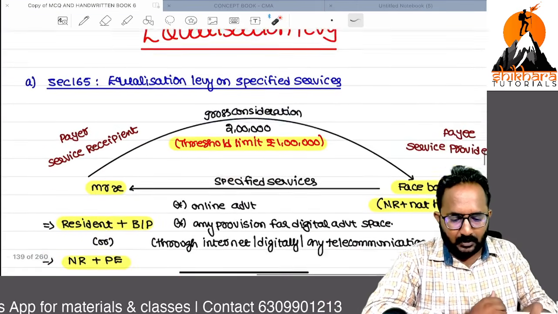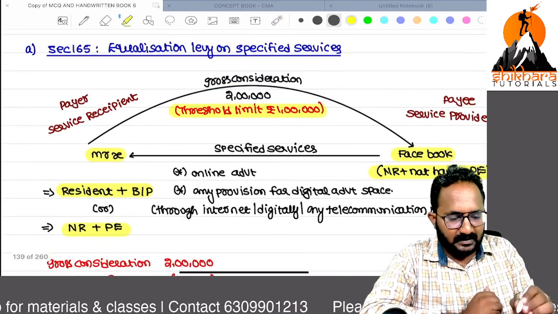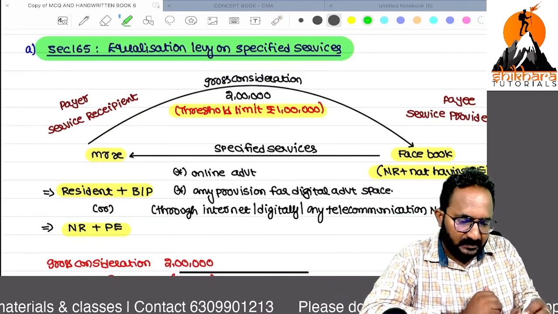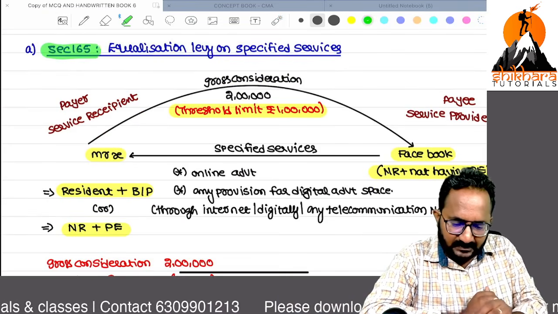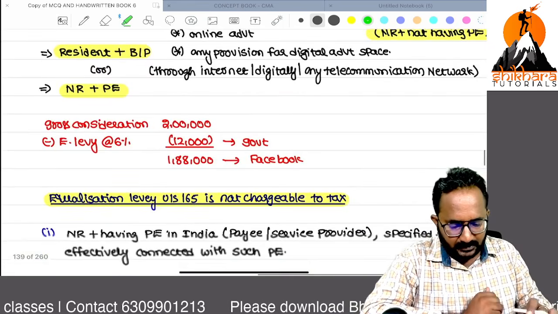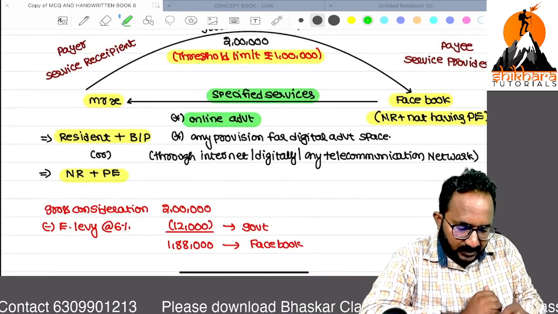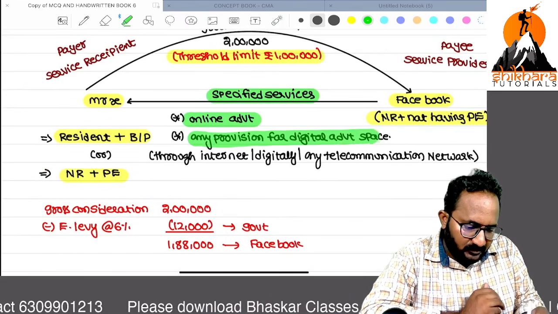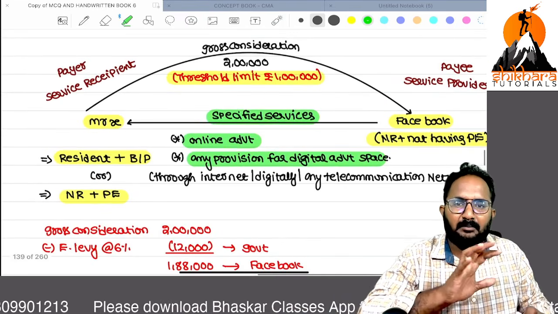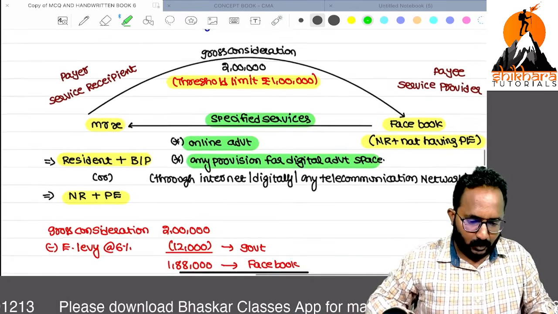Directly we can start with 165, equalization levy on specified services. What do you mean by specified services, sir? I will tell you. Specified services means online advertisement or any provision of digital advertisement. Simply remember online advertising.